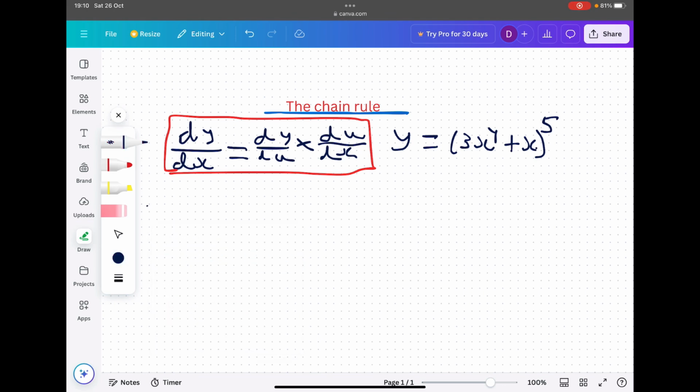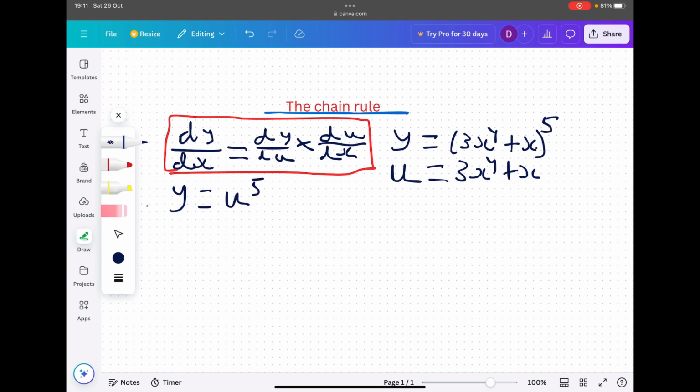So, first thing that you do when it comes to the chain rule is you set a variable. Let's call it u. And you want to set this variable u to something else. In this case, we're going to set it to 3x to the power of 4 plus x, okay? And essentially you can rewrite this equation, so we get y equals u to the power of 5. You see what I've done there?